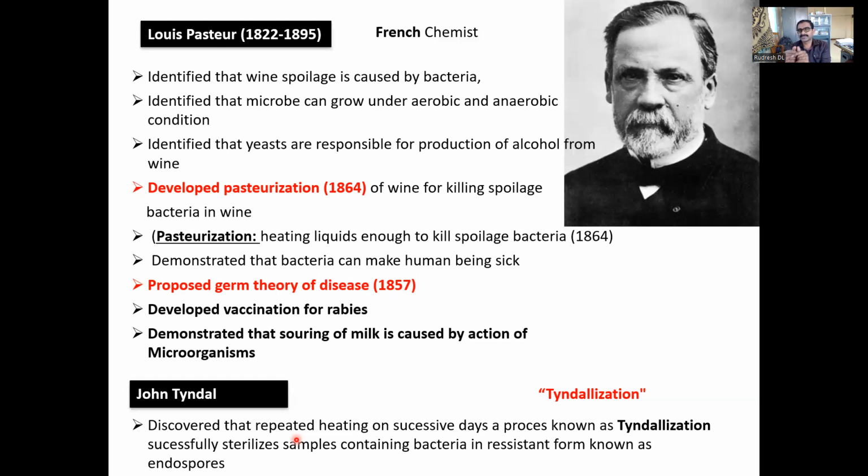So what will happen here? When you heat it, all the vegetative forms, meaning those which are viable, multiplying, and having an active growth cycle, will get killed if heated above 60 or 70 degrees centigrade. Only cysts and spores will remain. In a nutrient-rich medium with no competition, because you have killed all the growing cells, these spores or cysts will sense a favorable environment with plenty of nutrients and no competition. So they will come out of spore form into vegetative forms.